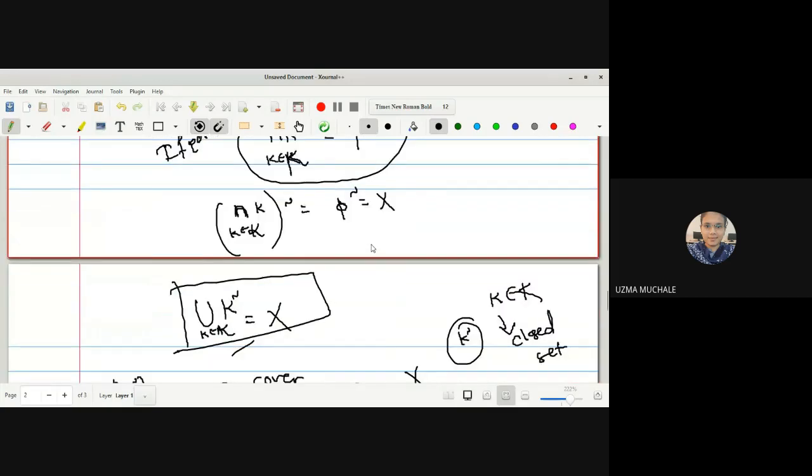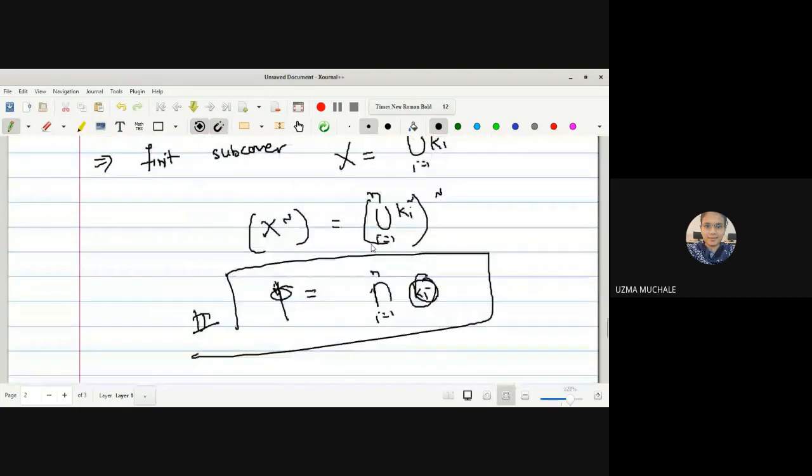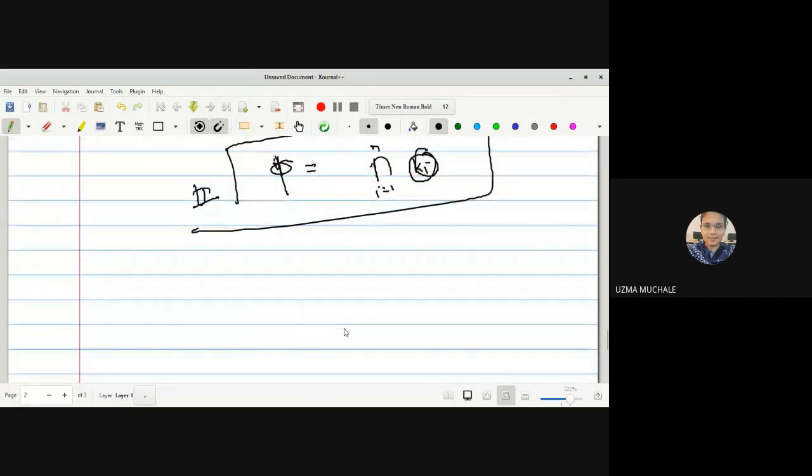Somewhere we are going to get a contradiction, since it is given that the family K satisfies the finite intersection property, FIP, and hence we cannot have this assumption. What should be the correct assumption? This intersection is non-empty, and hence the result.